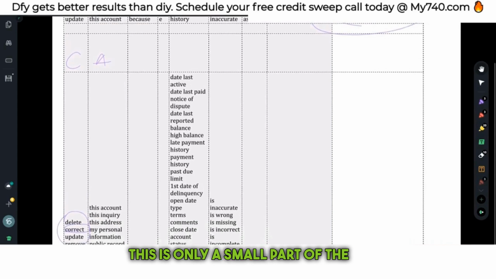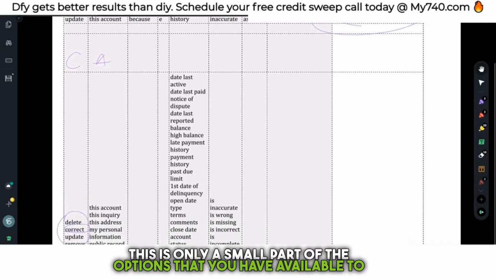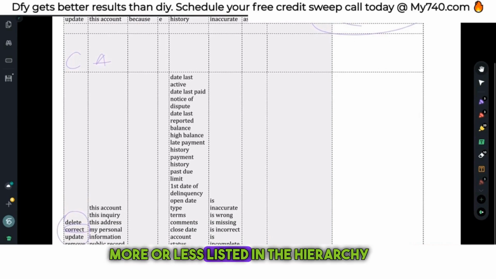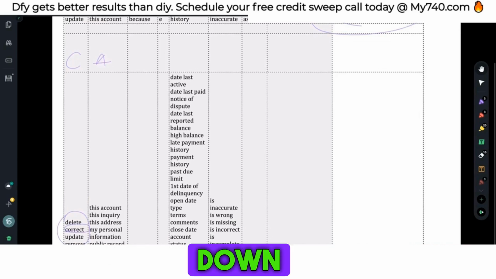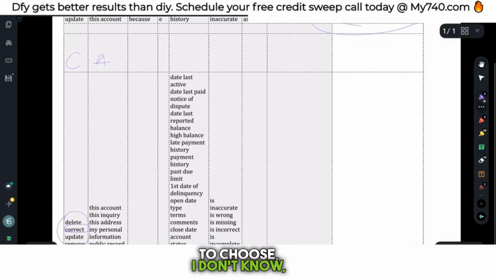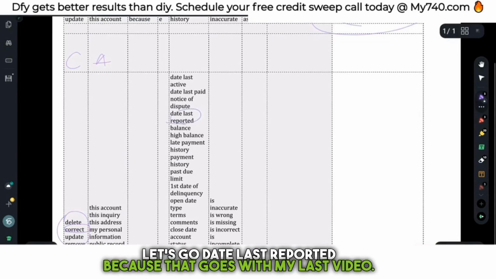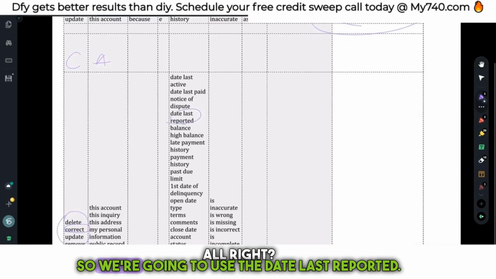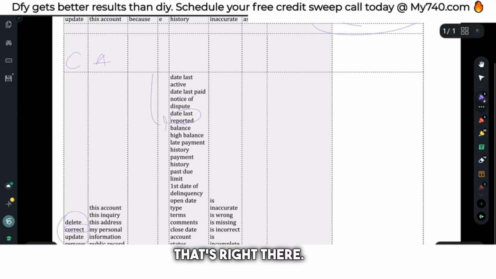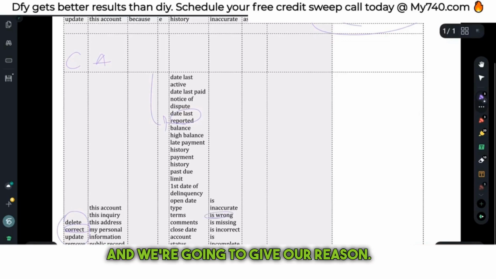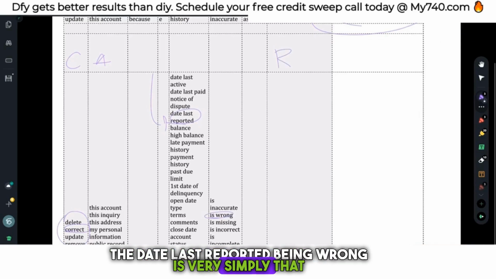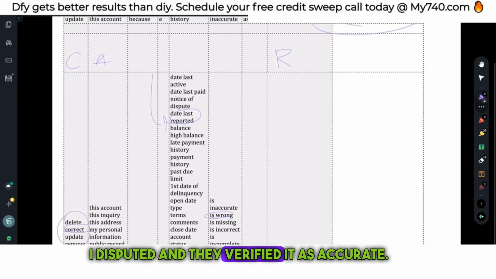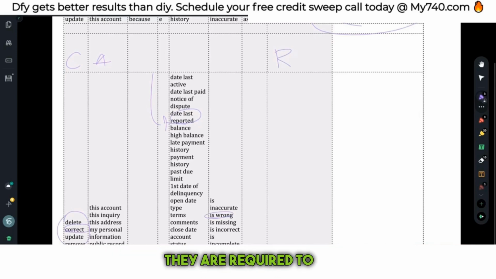This is only a small part of the options that you have available to you, and they are more or less listed in the hierarchy of biggest impact down to least impactful, such as open date or status. But let's say that we want to choose, I don't know, let's go date last reported, because that goes with my last video. All right, so we're going to use the date last reported. That's right there. And we're going to say that it is wrong, and we're going to give our reason. So our reason for the date last reported being wrong is very simply that I disputed and they verified it as accurate. And by law, they are required to update the date to when they verified the account.